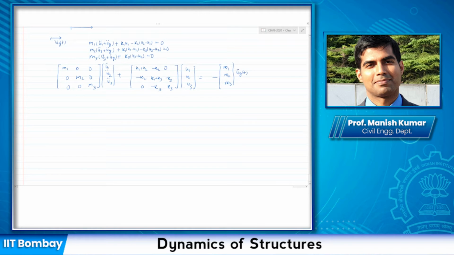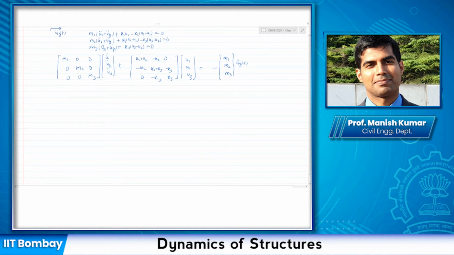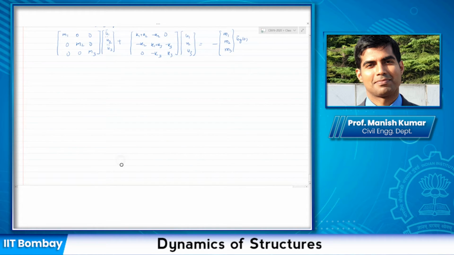Now, I would like you to recall from the last class the things that we did. What did we say? We said that this can be further written as mass times acceleration vector plus stiffness times displacement vector, and this can be written as mass times the influence vector times UGT double dot. You might have questioned why we are using the influence vector at all.